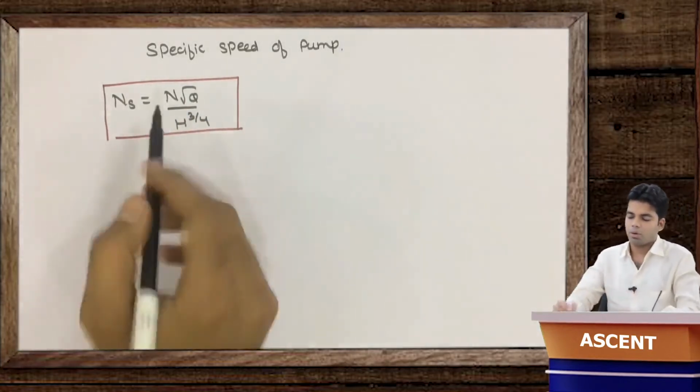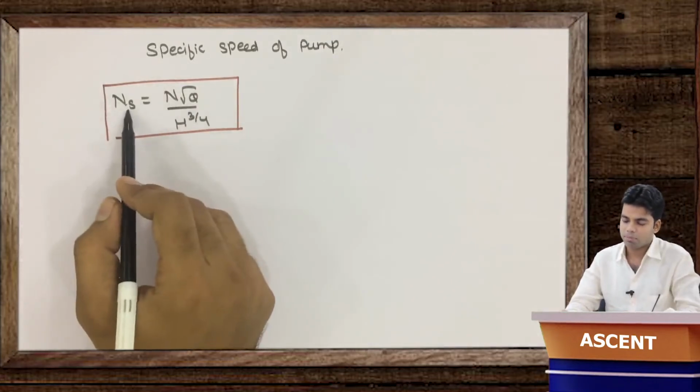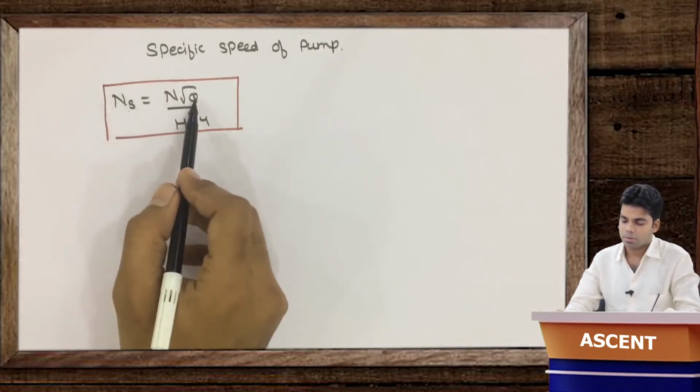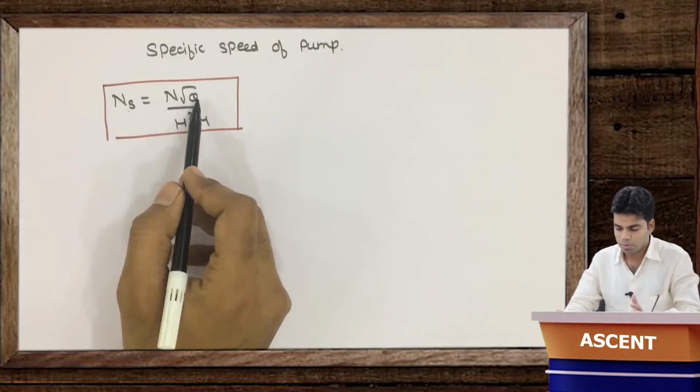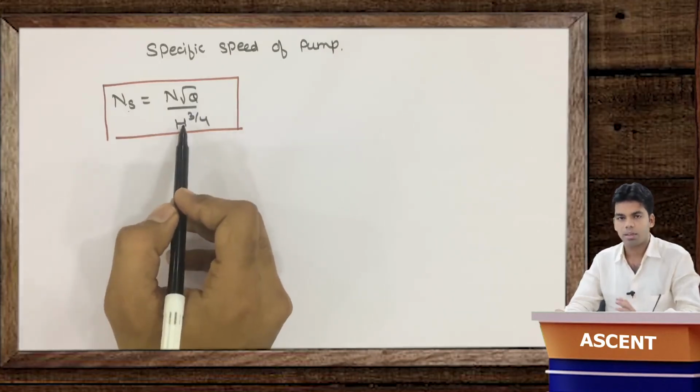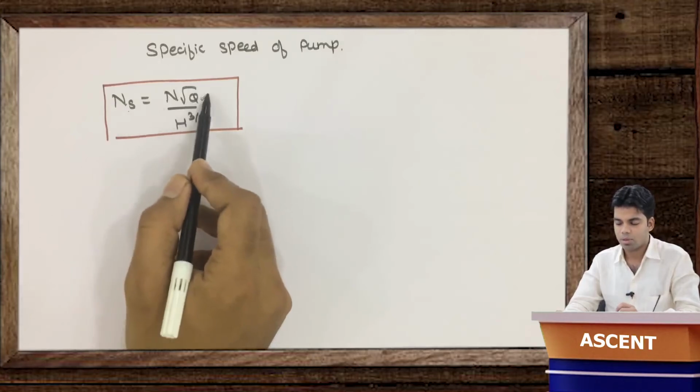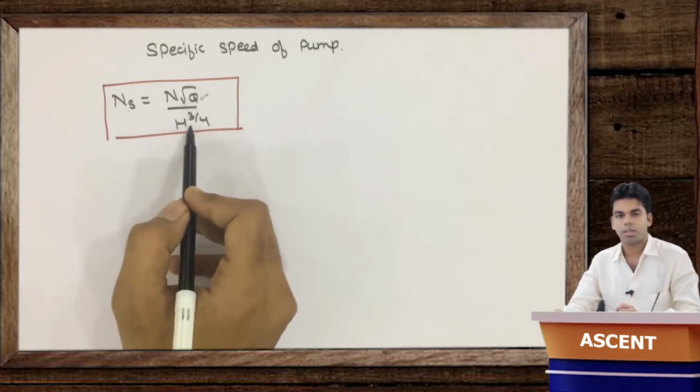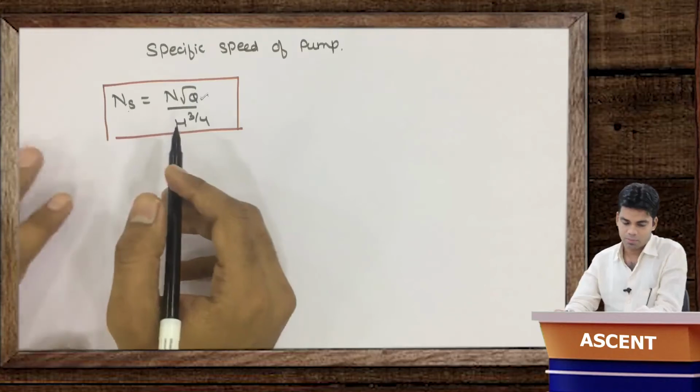That means the speed of a geometrically similar pump which is having unit discharge under unit head. Okay, which is having unit discharge 1 meter cube per second under unit head of 1 meter. This is nothing but the specific speed.